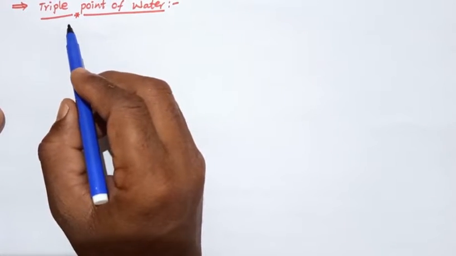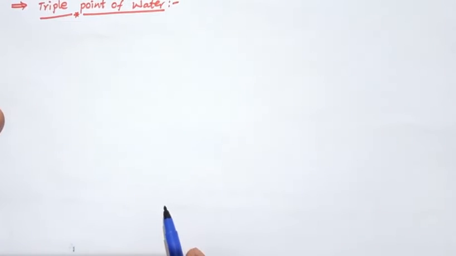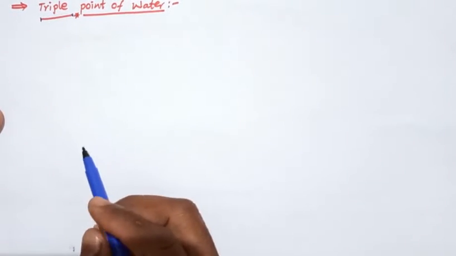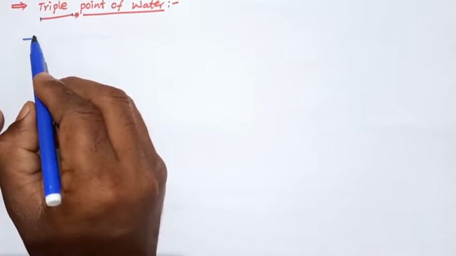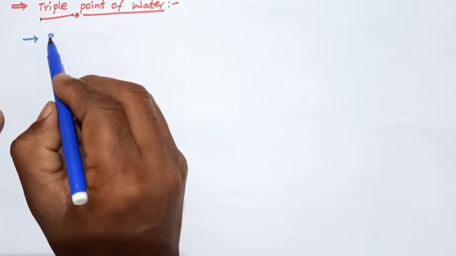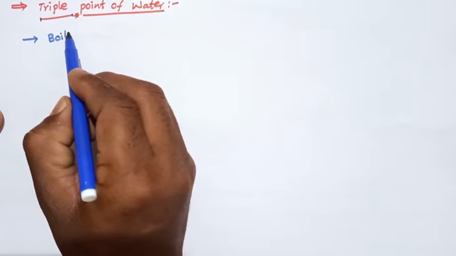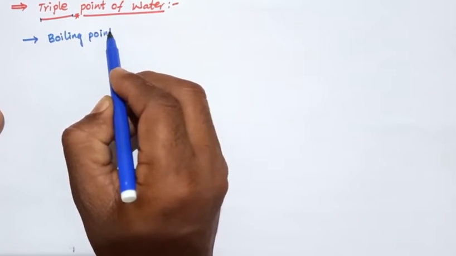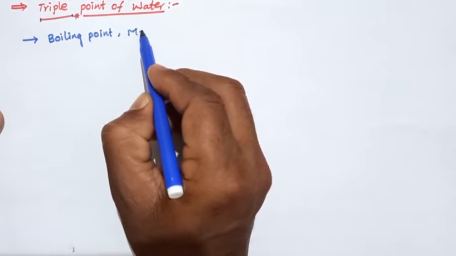Today we will discuss the triple point of water. Before this class we already discussed the boiling point of water and the melting point of water.